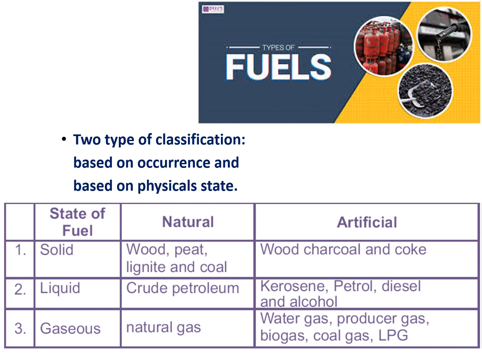Liquid fuels are fuels in liquid state: petroleum, crude oil, kerosene, petrol, diesel, alcohol. And finally, gaseous fuels: natural gas, LPG, CNG, water gas, producer gas, and biogas. So this is the classification of fuels.